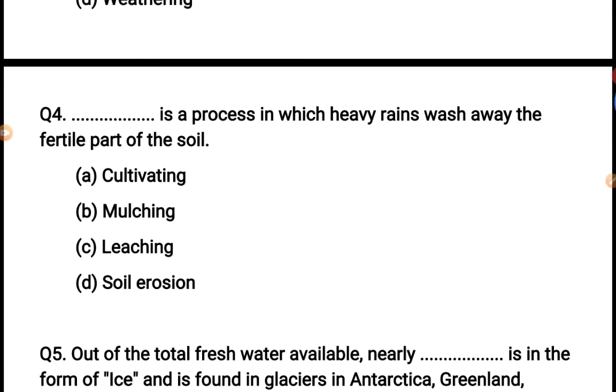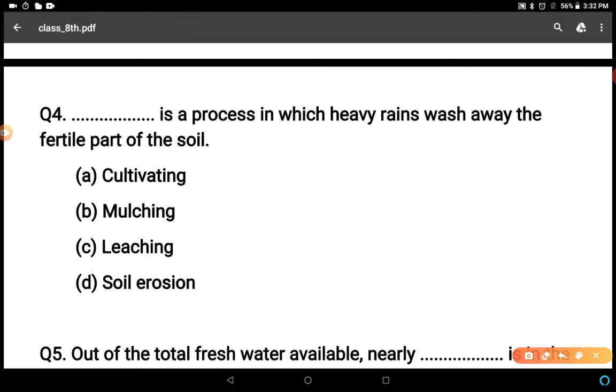Blank is a process in which heavy rains wash away the fertile part of the soil. This is a natural process. You can say that cultivating, mulching, leaching, soil erosion. Soil erosion can be by rain or wind, but leaching is the process in which heavy rains wash away the fertile part of the soil. C is the correct answer.